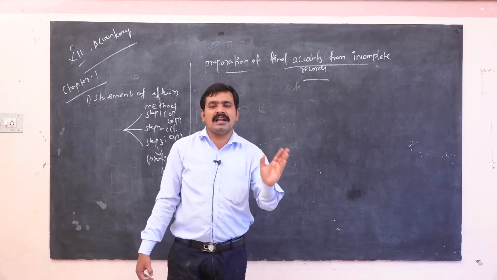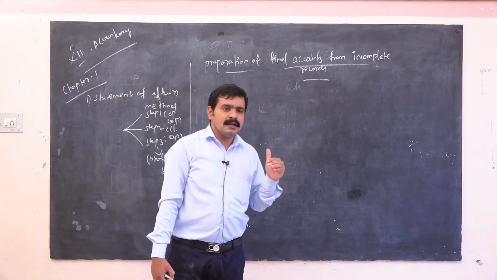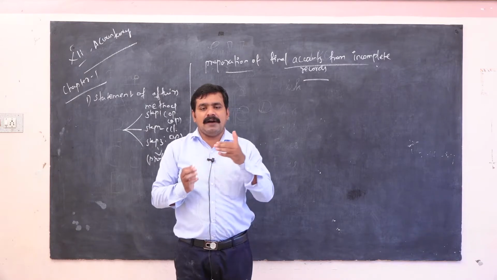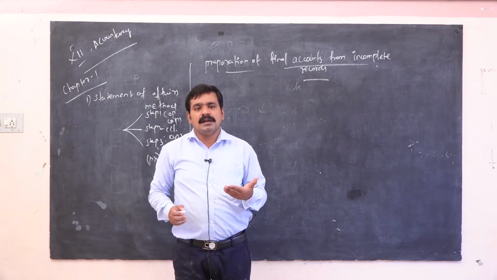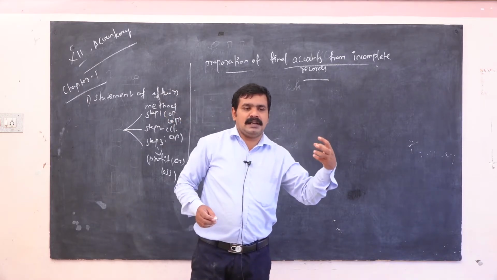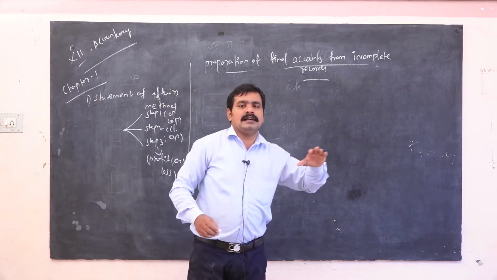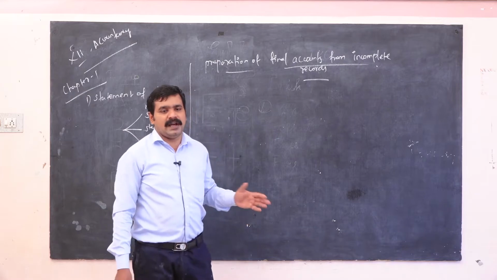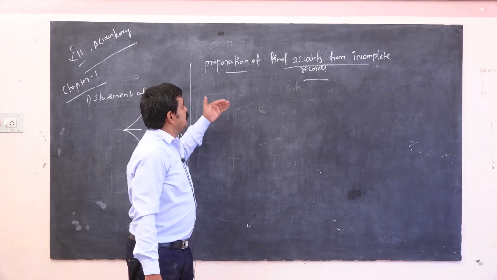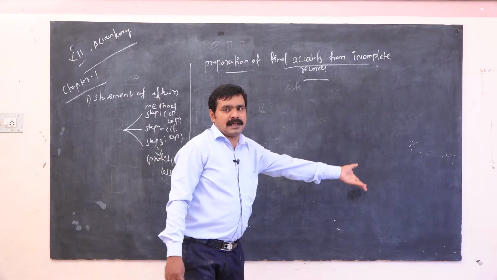We don't know the actual data in this chapter, but from some missing data and some available information we have to find out the debtors and creditors, the amounts in the trading account, the profit and loss account and the balance sheet. So in this concept we have to find the final accounts from incomplete records.